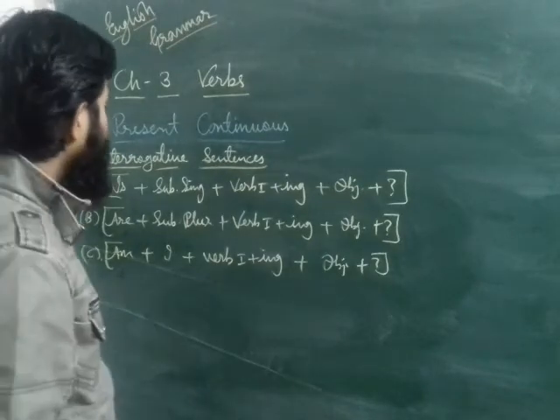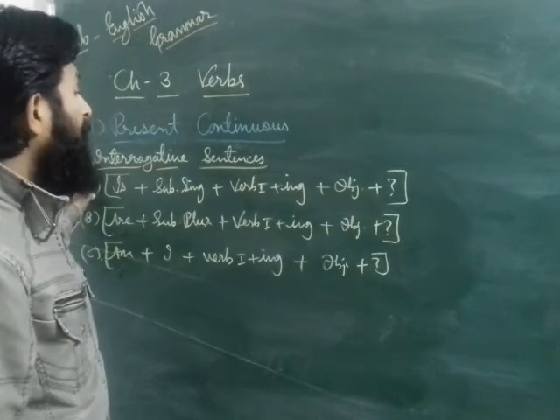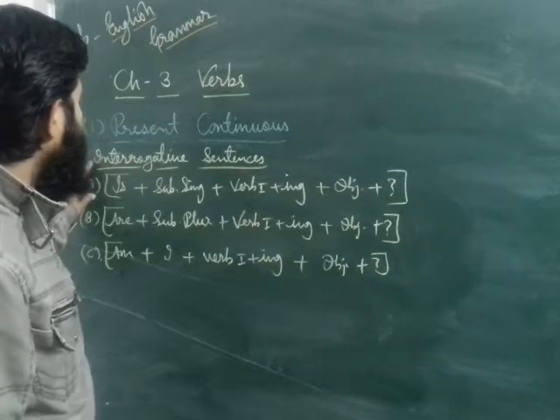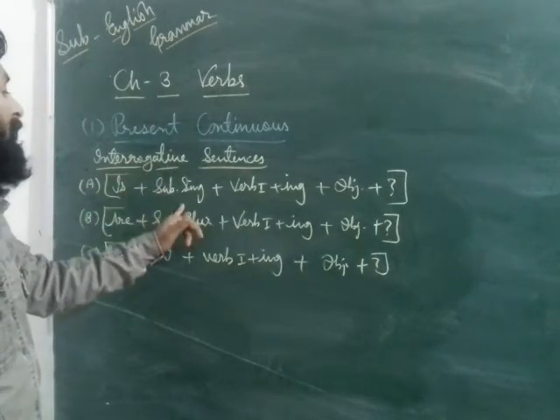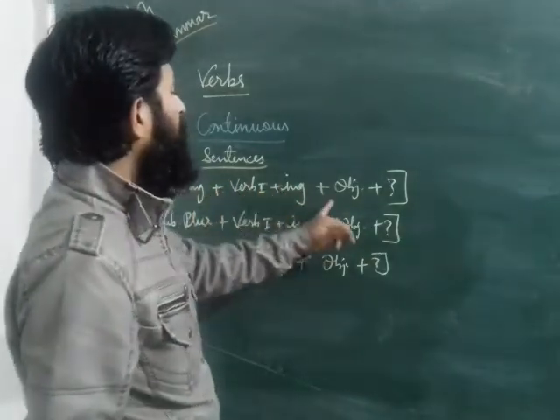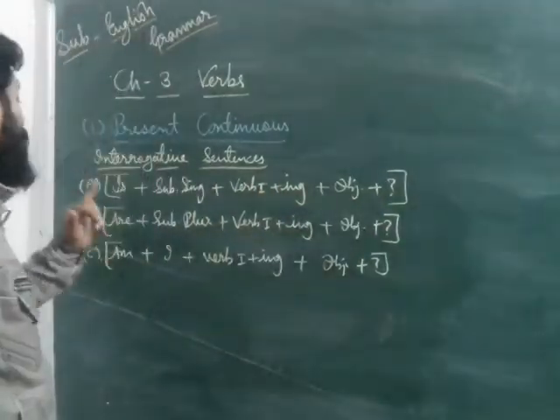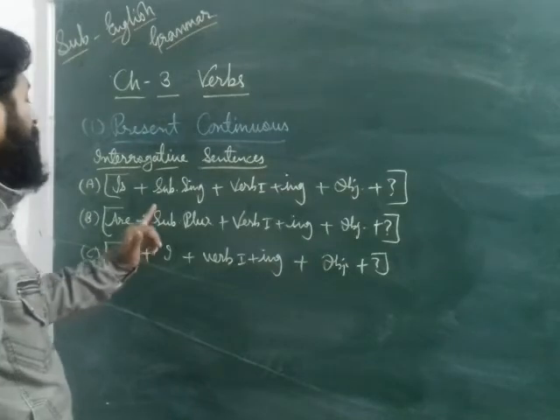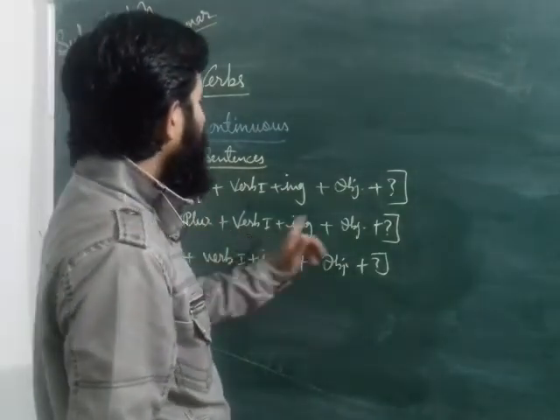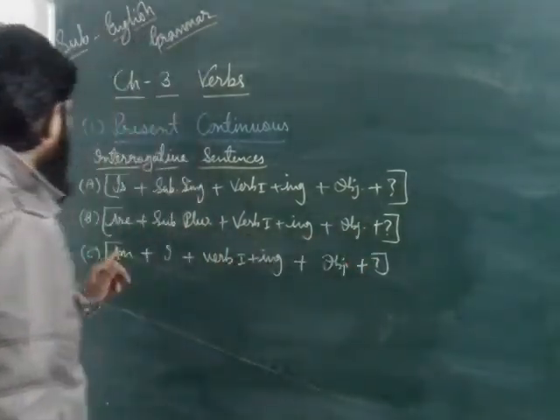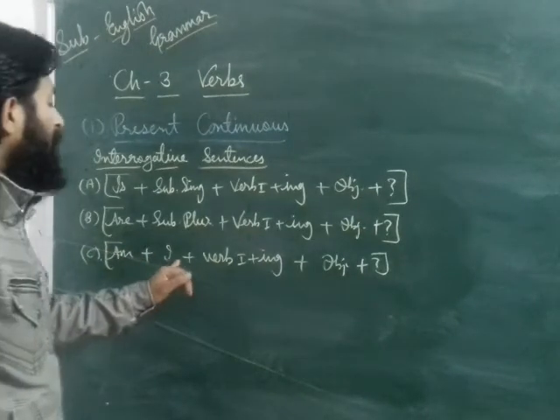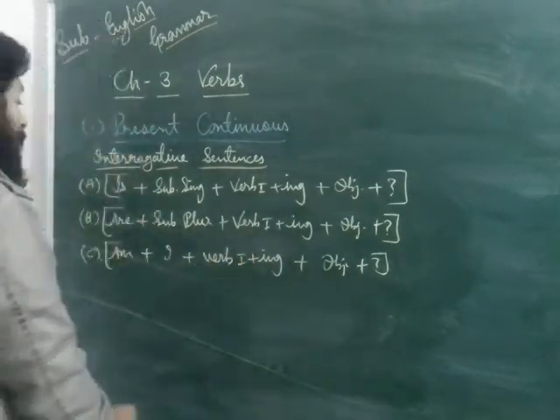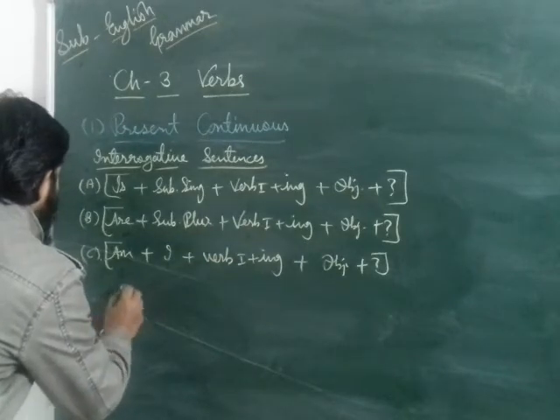If a singular subject is there and you are writing an interrogative sentence of a singular subject, then at first you have to write is plus singular subject plus verb ing form plus object plus question mark. If the subject is plural, then you have to write are plus plural subject plus verb ing form plus object plus question mark. If the subject is I, then you have to write am plus I plus verb ing form plus object plus question mark. Now we will write examples here.